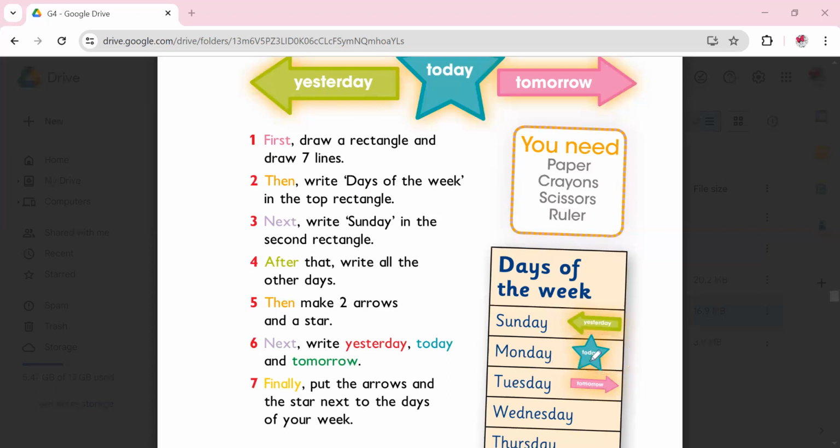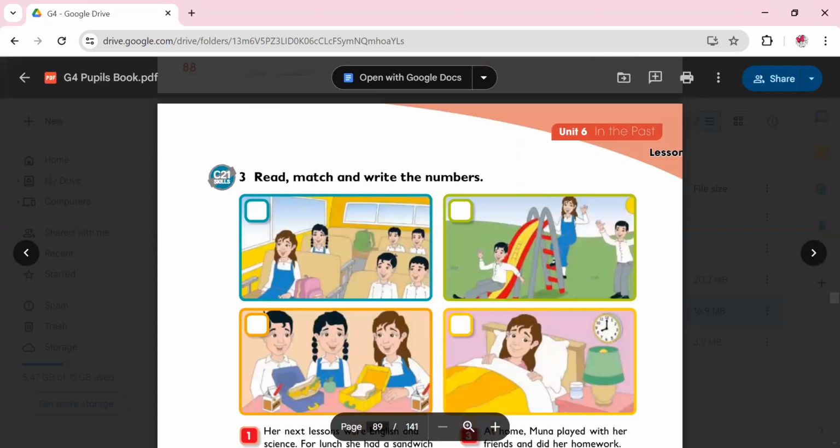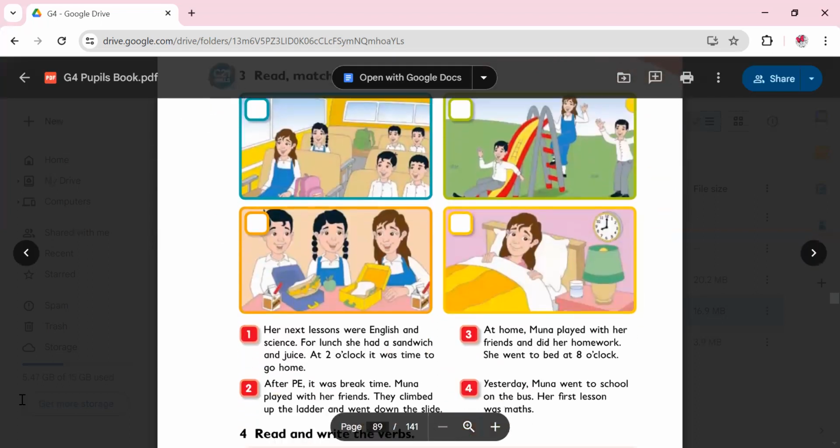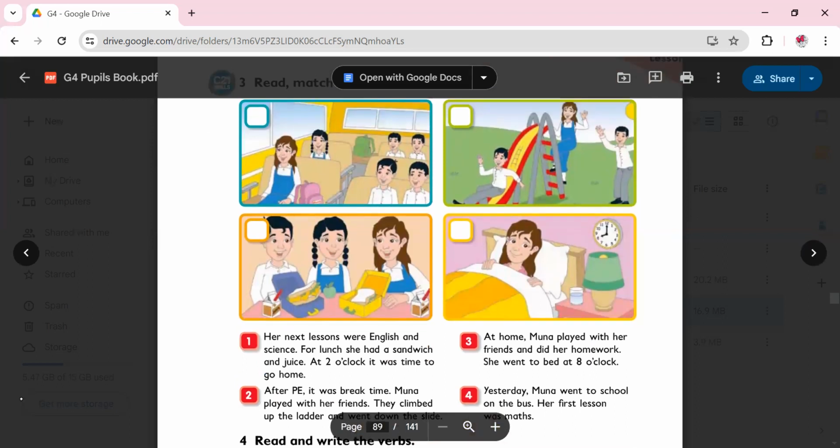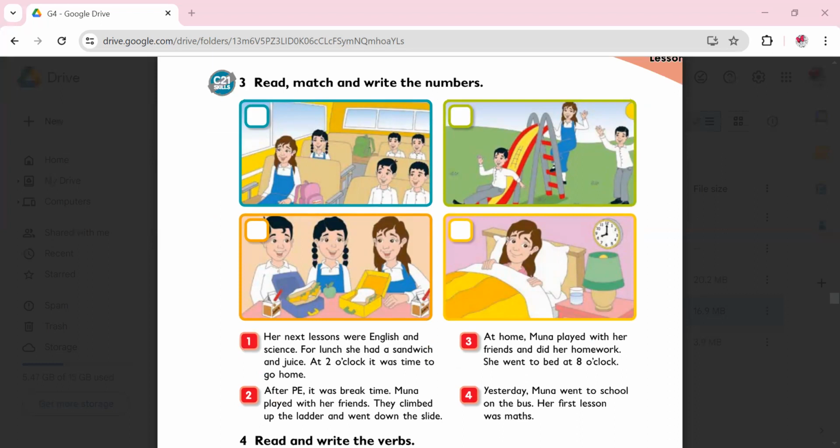So let's say today is Monday. So the star is over here. Yesterday would be Sunday, and tomorrow would be Tuesday. So for this poster you need a paper, crayons, scissors, and a ruler. Moving downward, here we have 4 pictures. And down we have 4 paragraphs. We need to match each picture to one of these paragraphs.